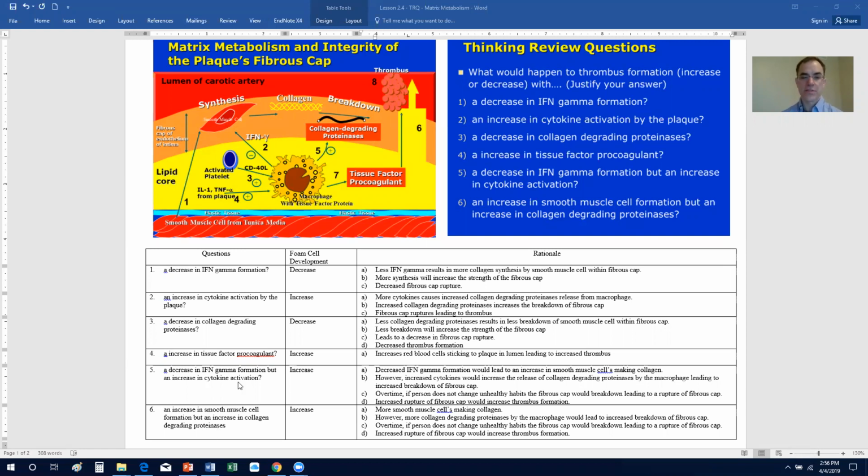And finally, if you have an increase in smooth muscle cell formation, but an increase in collagen-degrading proteinases. More cells would be making collagen. However, more collagen-degrading proteinases by the macrophage would lead to an increased breakdown of the fibrous cap over time. So if a person does not change their unhealthy habits, the fibrous cap would break down, leading to the rupture of the fibrous cap, and therefore you would have an increased rupture of the fibrous cap, leading to an increase in the thrombus formation.